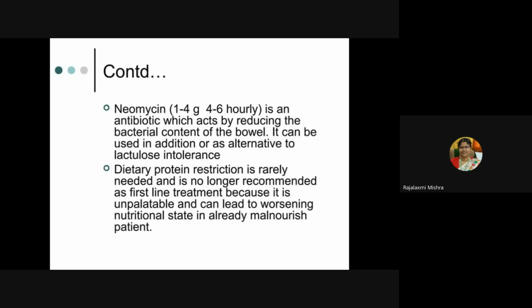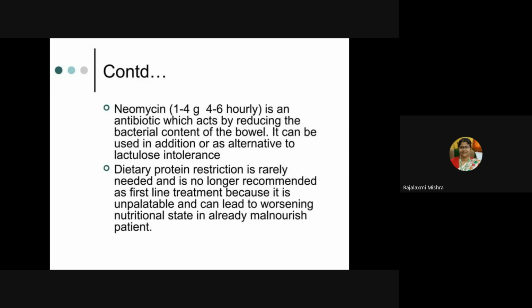Then neomycin 1 to 4 gram 4 to 6 hourly is an antibiotic which acts by reducing the bacterial content of the bowel. It can be used in addition or as an alternative in lactulose intolerance. Dietary protein restriction is rarely needed and is no longer recommended as first line treatment because it is unpalatable and can lead to worsening nutritional state in already malnourished patients.